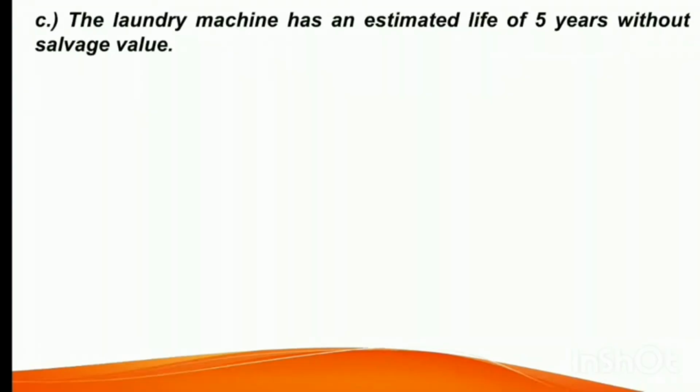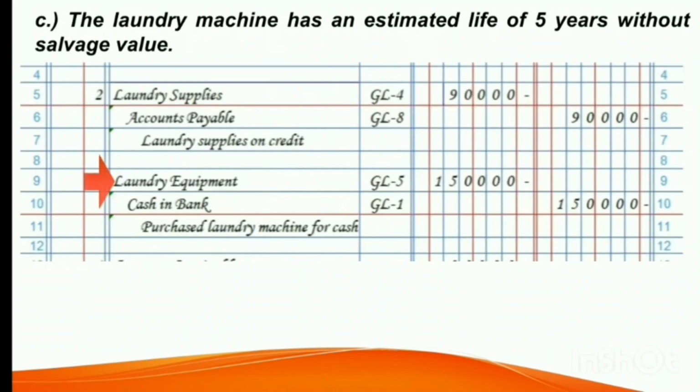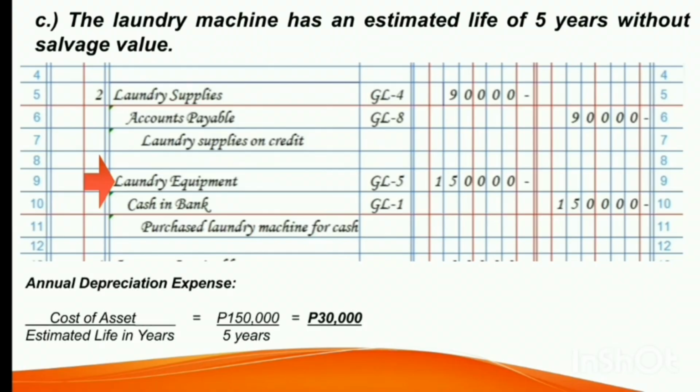The laundry machine has an estimated life of 5 years without salvage value. So here we need to compute for the depreciation. So the cost of the machine is 150,000 pesos. So we need to compute first the annual depreciation. And since there is no salvage value, the formula that we're going to use is this one: cost of asset divided by estimated life in years. So we have the cost of the asset, which is 150,000 divided by the 5 years estimated useful life. So that is equal to 30,000 pesos. So this is the annual depreciation expense, 30,000 pesos.